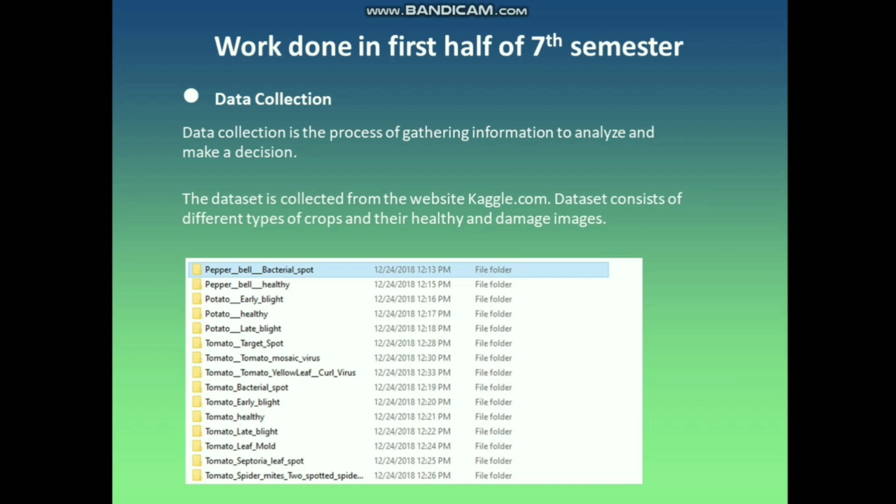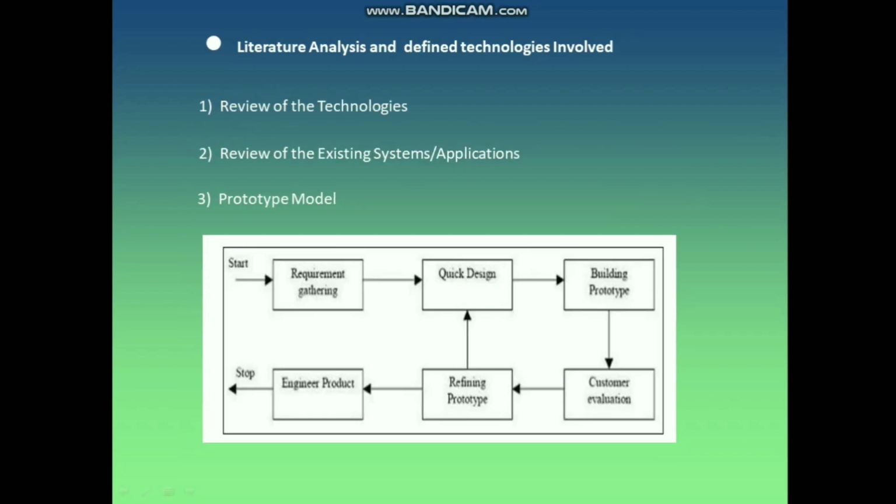Data collection is the major requirement of a project like ours, an artificial intelligence based deep learning and machine learning project. Hereby the datasets have been taken from the website kaggle.com, in which there are datasets of different types of crops with classification of their health: healthy structured images and damaged and disease structured images. Moving on, literature analysis and defined technologies involved in our project.